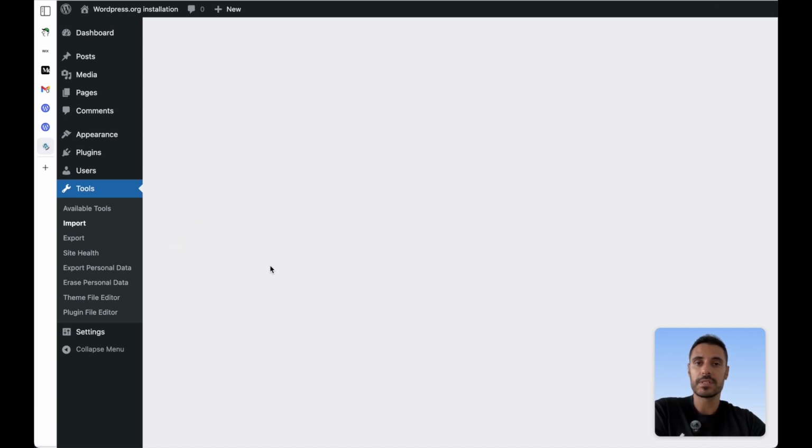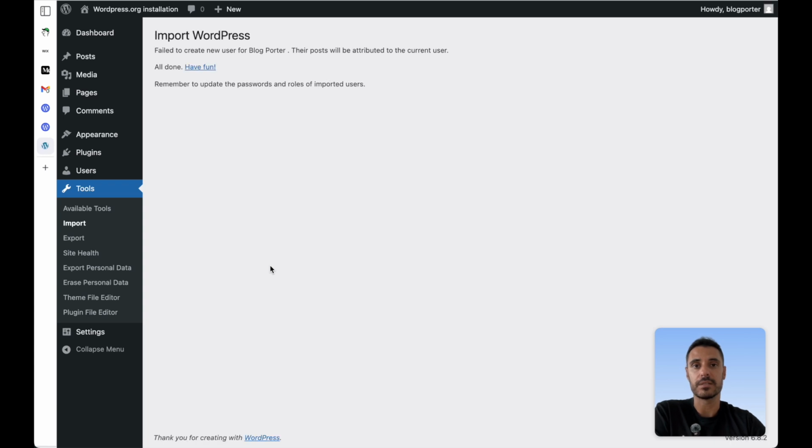So it's going to do the same thing that it did for WordPress.com, where it's going to import the posts that it found inside the file that we downloaded from BlogPorter. Plus, it's going to download all the images that we were using in those posts. So be careful, because this white loading page can take quite a long time to download the images. So just be careful to not leave the page, leave it in the background, just don't close it, because then you may interrupt that process.